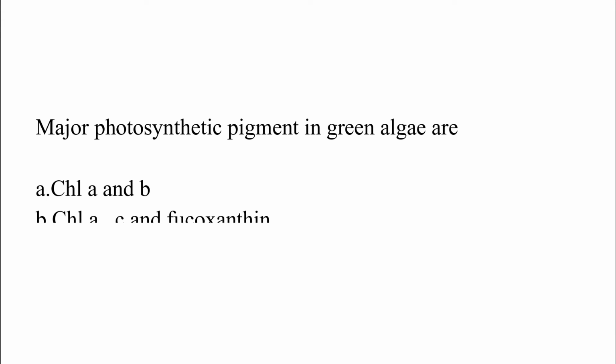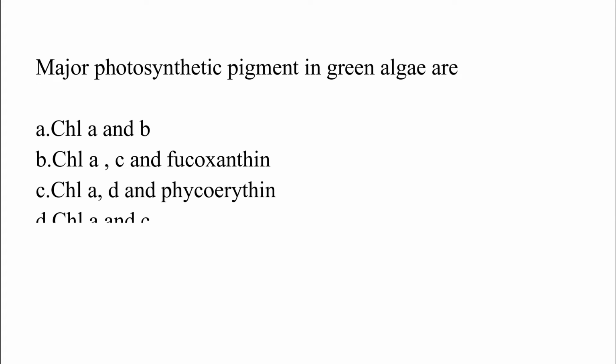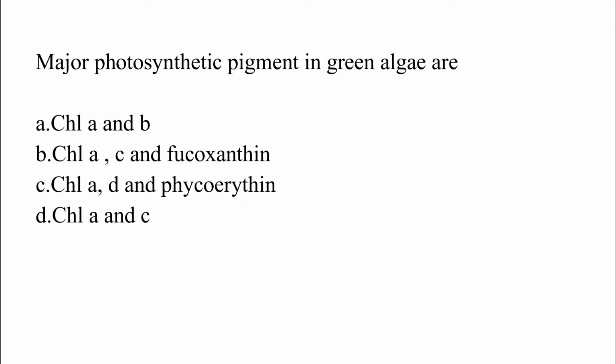Major photosynthetic pigments in green algae are: option A, chlorophyll A and B. Option B, chlorophyll A, C and fucoxanthin. Option C, chlorophyll A, D and phycoerythrin. Option D, chlorophyll A and C. The correct answer is option A, which is chlorophyll A and B.